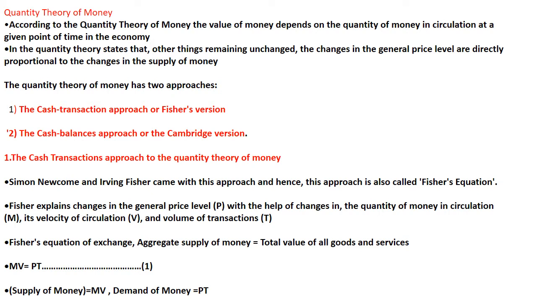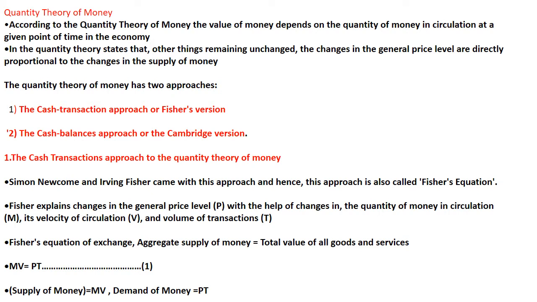Quantity theory of money has two approaches: cash transaction approach or Fisherian version and the cash balance approach or the Cambridge version. Last video we discussed about the Fisher version. According to Fisher approach, the people demand money because of their transaction need. So the amount of money demand is directly proportional to the volume of transaction. That is MV equal to PT, where T is the volume of transaction, right? So that is the Fisher approach.